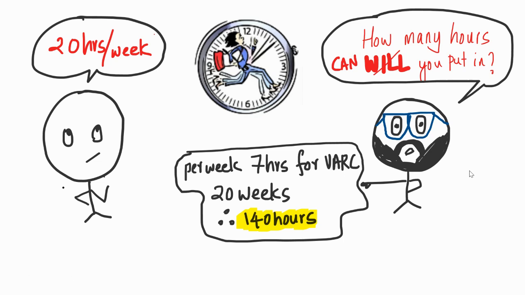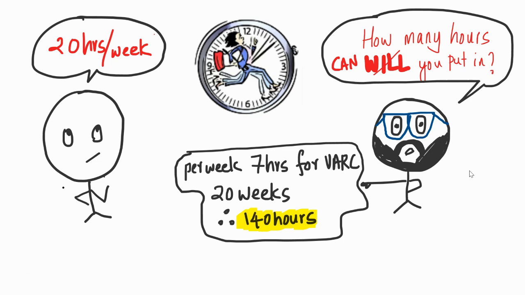I think 20 hours per week is a sensible plan. So you're looking at roughly 7 hours per week for verbal ability and reading comprehension. This 20 hours per week, by the way, is for all the three areas. I've just divided by three. So I'm looking at about 7 hours per week for verbal ability and reading comprehension.